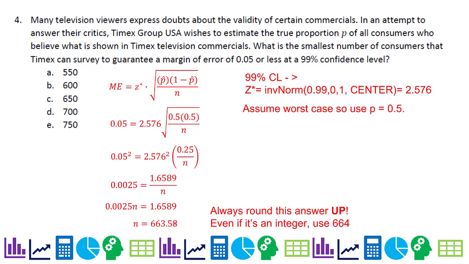So if you look at the choices, I don't really have 664, which is what I need. So you always round this up regardless of what you have to the right of the decimal. So we're going to use 664. 650 is not big enough, but 700 is. So that's what we pick for our sample size.